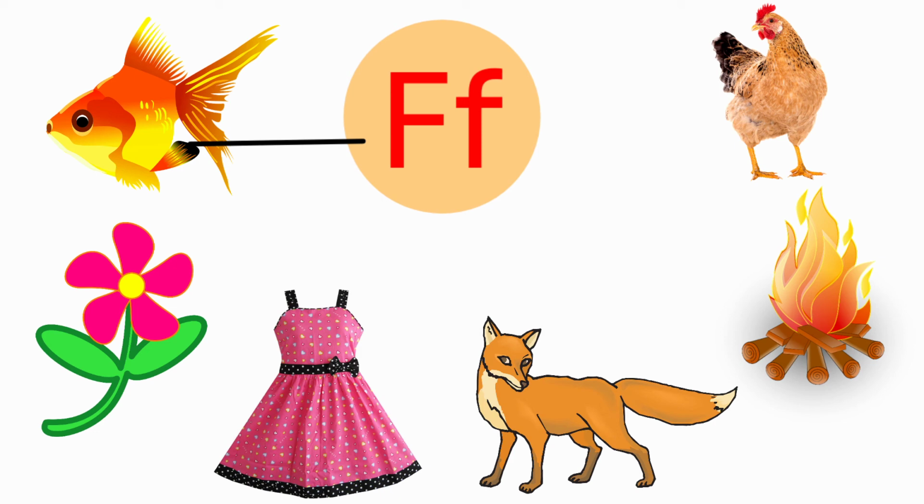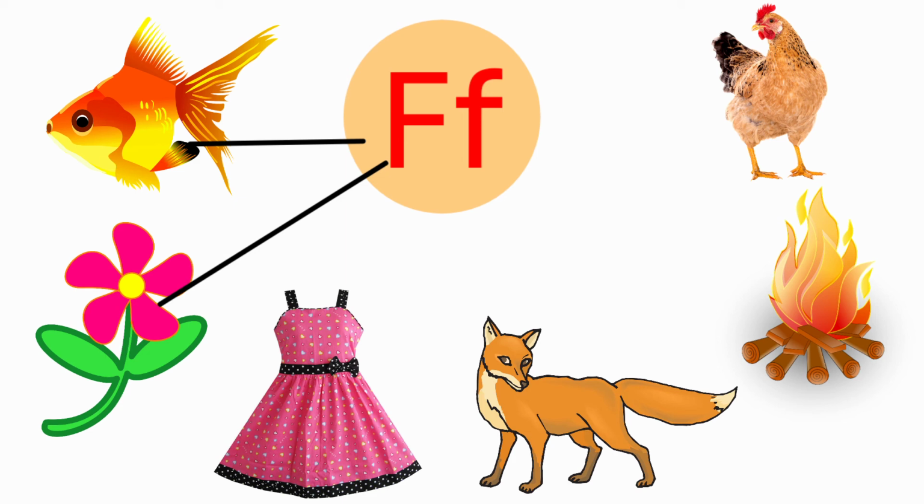Next one, flower. The beginning sound for the picture flower is if. And the sound of the letter F is if. Both are having the same sounds. So from F we are going to draw a line to flower.